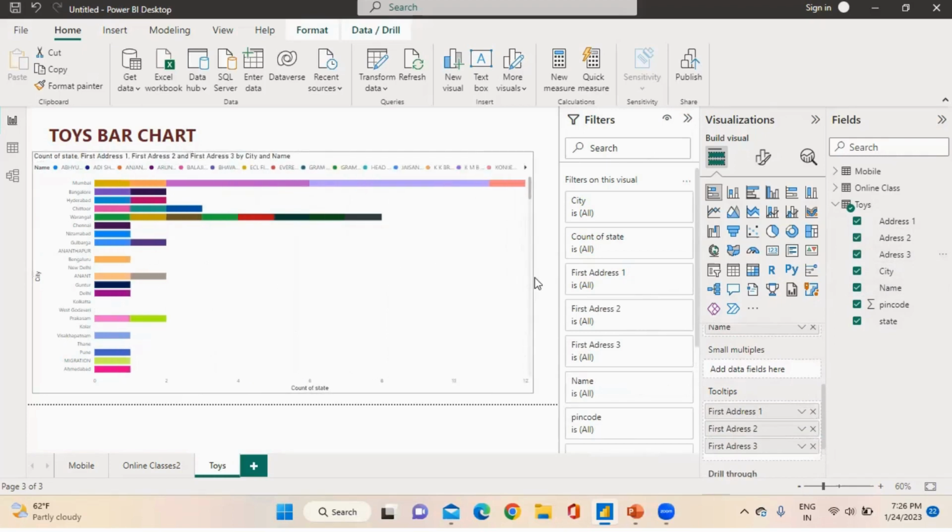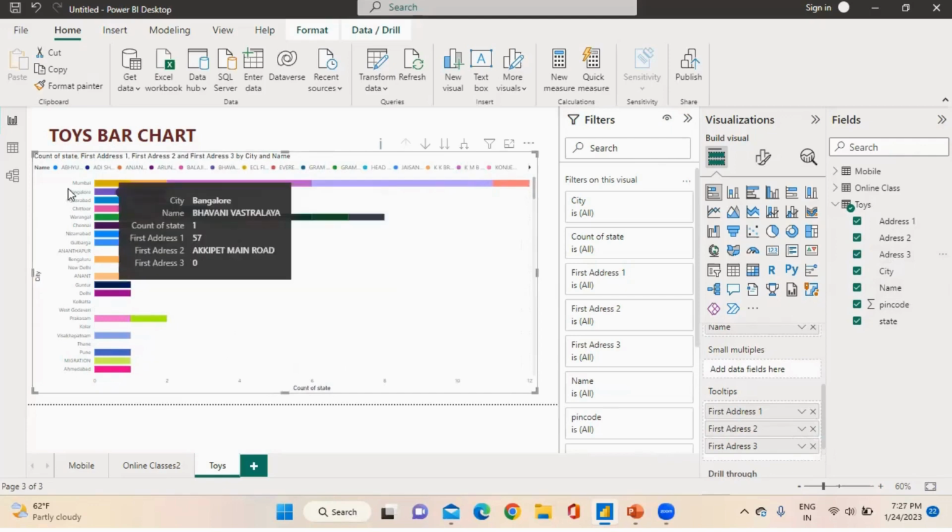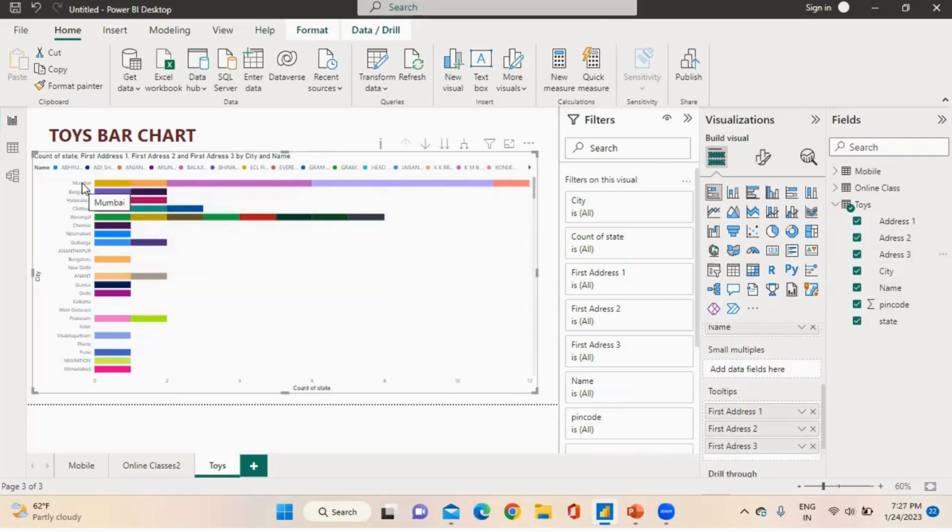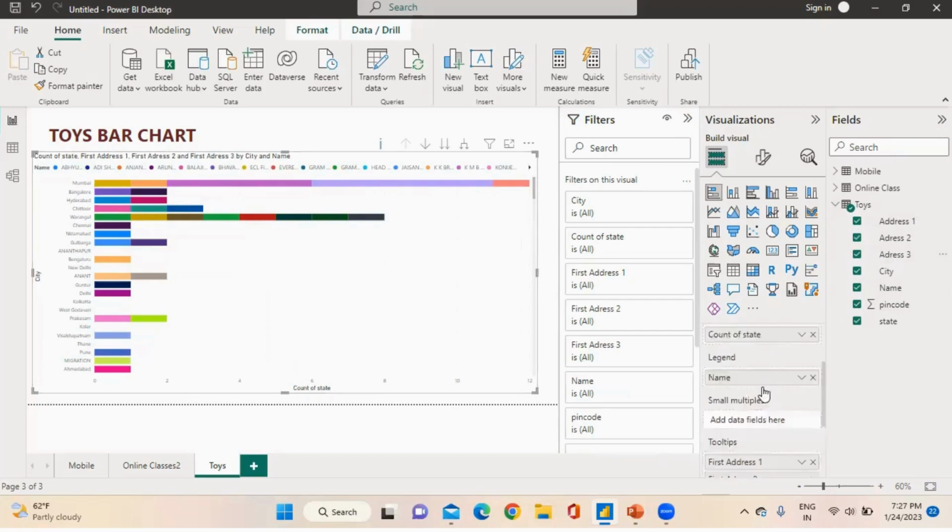Now you can check in my data set. This is a Mumbai data set. If I am checking my sales, like toys sales in Mumbai, my chart is showing Bangalore, Hyderabad. This is used for visualization, and after that I want to make changes in this chart.